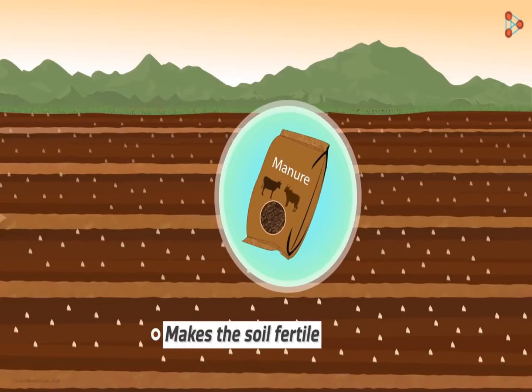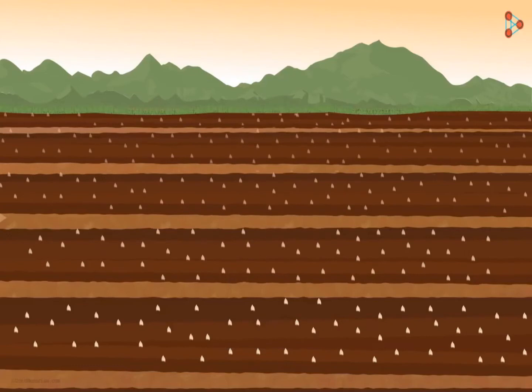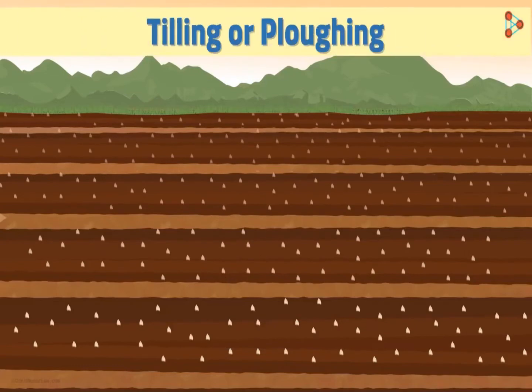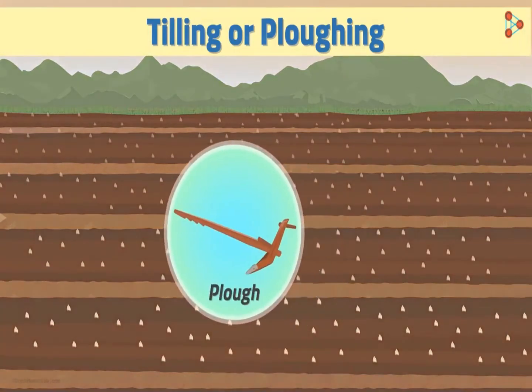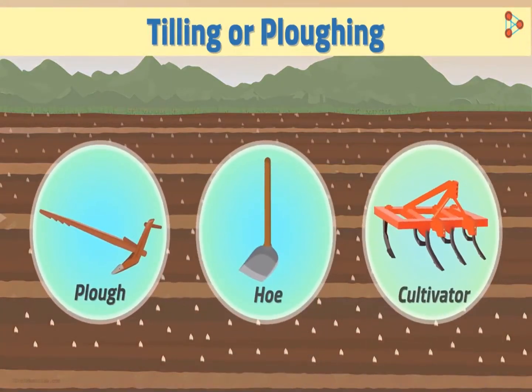Now let us look closely at the equipments that aid the process of tilling or ploughing the land. There are mainly three types of equipments used in the first stage of agriculture. A plough, hoe and a cultivator are the three major ones. Do you know how any of these work or how they look?